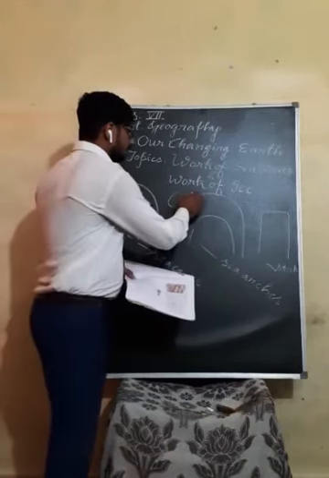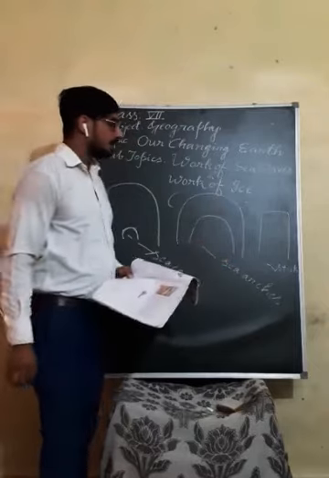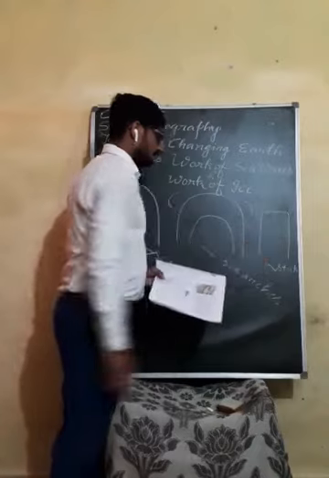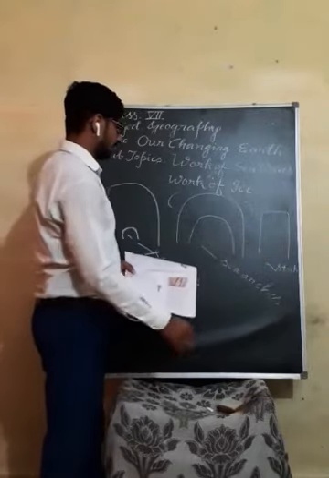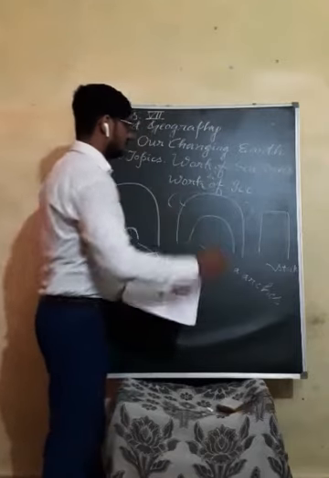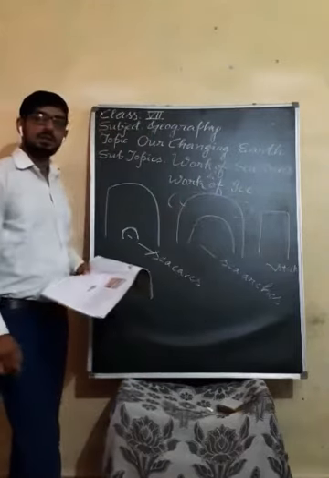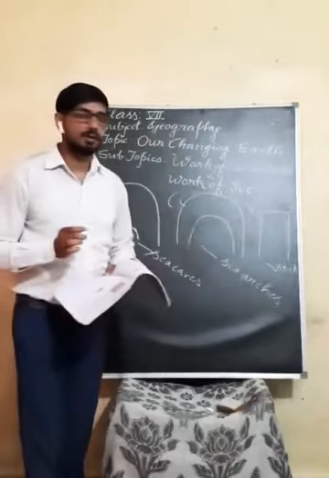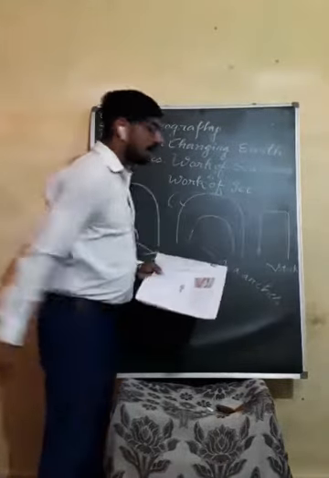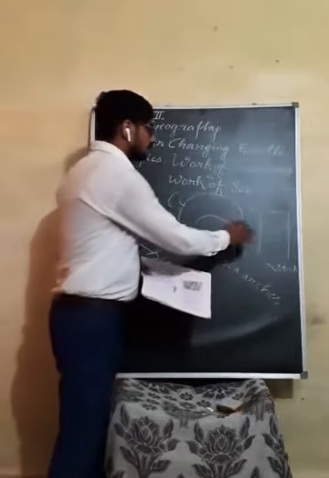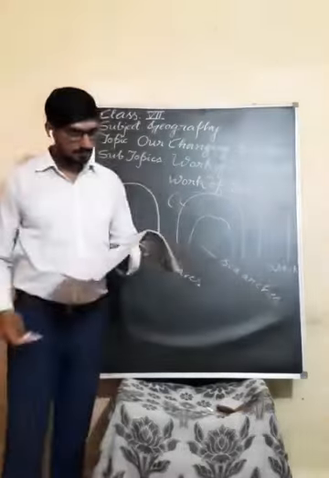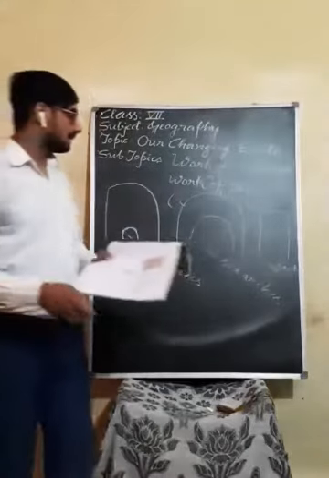After that, this roof portion will be eroded, broken because of the striking of the sea waves, and only the wall-like structure will remain. This wall-like structure will be known as stack. Understand? Stacks.